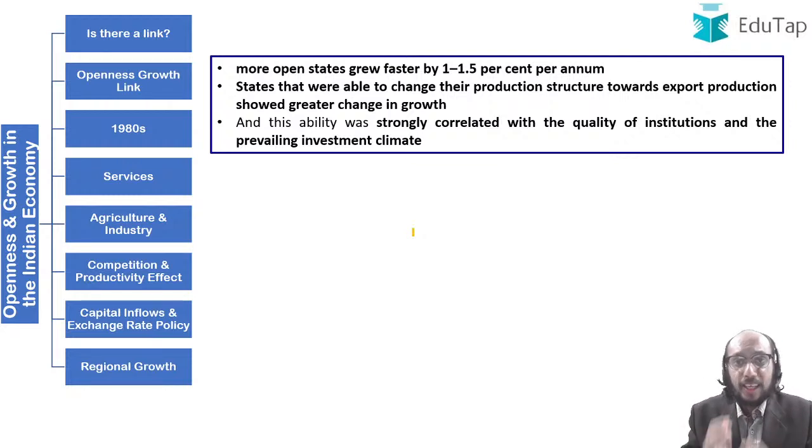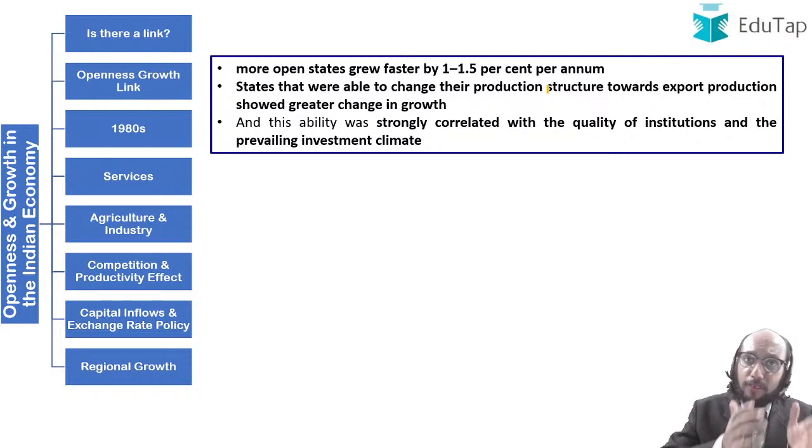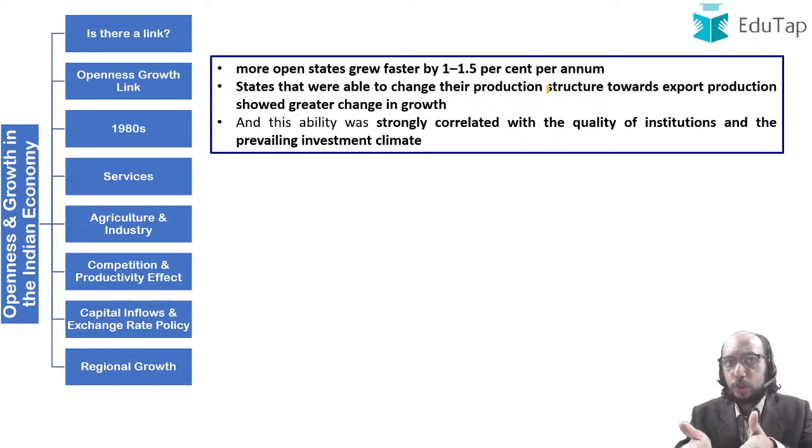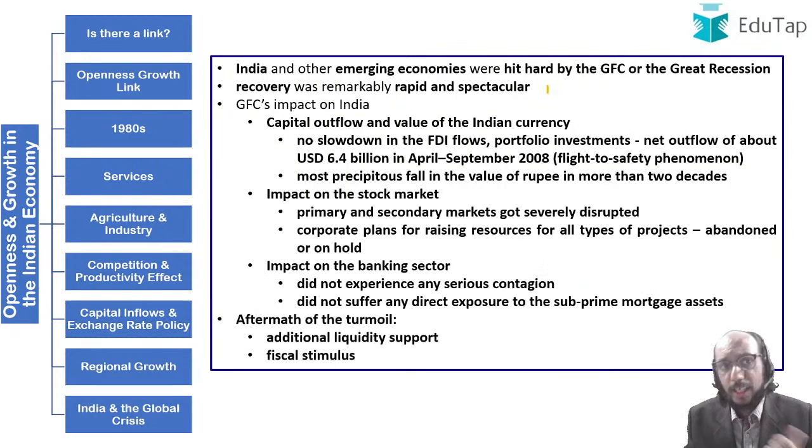If you do an analysis of the growth in various states, those states which were more open were able to grow a little faster than the states which were closed. States that were able to change their production structure and benefit from export opportunities showed a greater amount of growth. And there is again a very clear correlation between quality of institutions, investment climate, and growth. Those states where the quality of institutions is good, which are investor friendly and have a good investment climate, were able to attract a lot of investment, and therefore they were able to benefit from the process of growth and also from the opening up of the Indian economy.